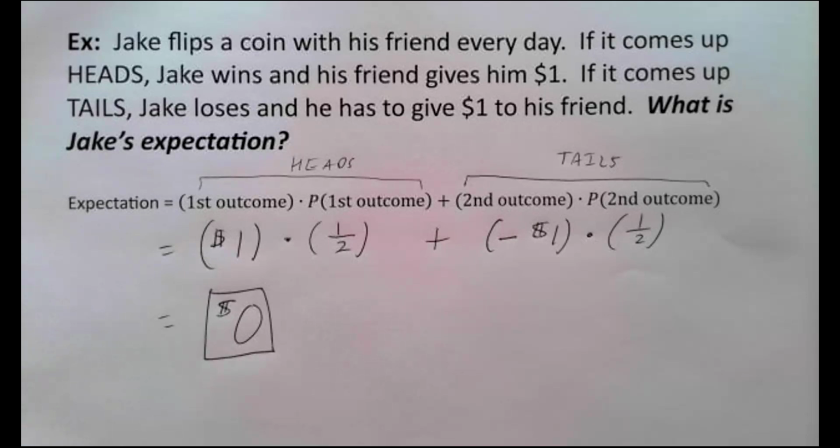Expectation is not talking about what happens on a single day or a single time that we do this. Expectation is talking about what happens if we do this hundreds of times in a row or thousands of times in a row, even millions of times in a row. And so when we say his expectation is $0, we are saying that it's as if he played this game thousands of times in a row, it would be as if he broke even every day.